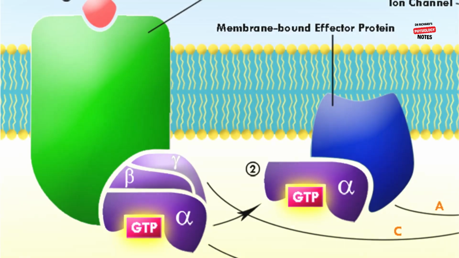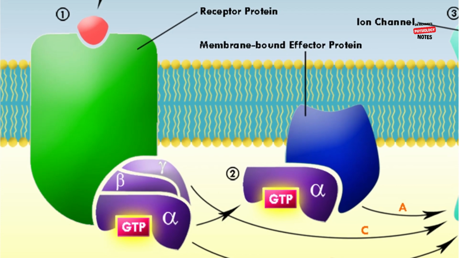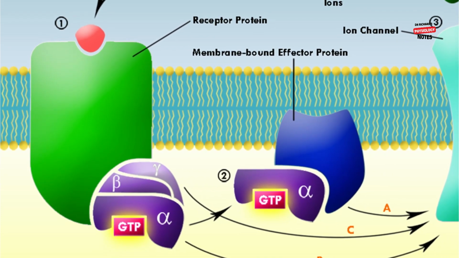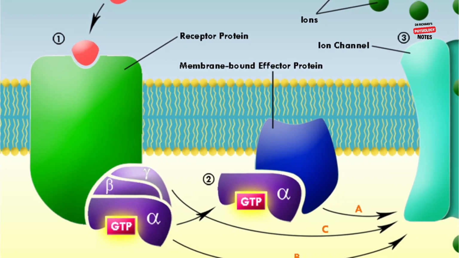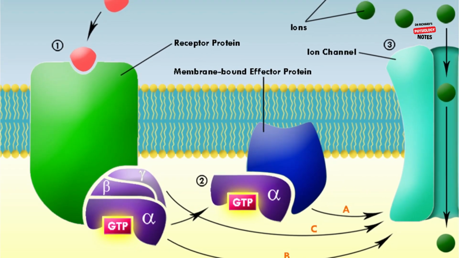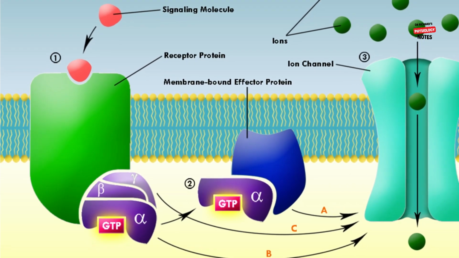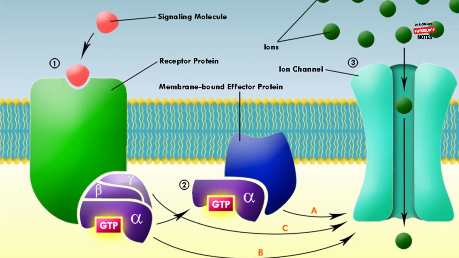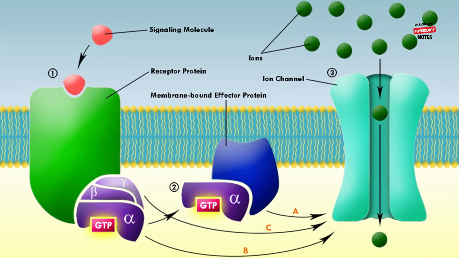Metabotropic receptors trigger signaling pathways that may indirectly open or close the channel, or have some other effect entirely. The activation of the second class of neurotransmitter receptors only affects ion channel opening and closing indirectly. In this case, the neurotransmitter receptor is not an ion channel. Signaling through these metabotropic receptors depends on the activation of several molecules inside the cell, and often involves a second messenger pathway. Because it involves more steps, signaling through metabotropic receptors is much slower than signaling through ligand-activated ion channels.